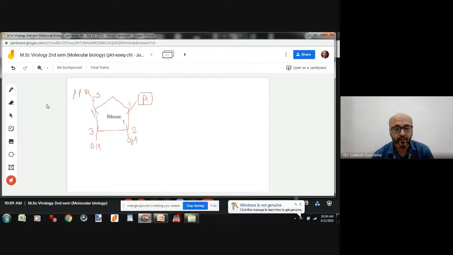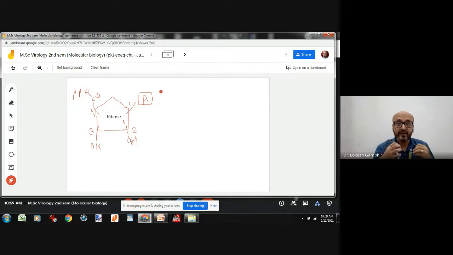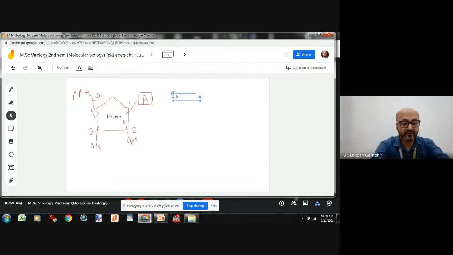RNA molecule. Now, suppose this is the first nucleotide. I told you we are talking about the formation of RNA. Now, suppose the RNA is being formed. Then what is RNA? RNA is a polymer of these nucleotides. What are these nucleotides? These nucleotides are called ribonucleotides, which are given the short form NTP, nucleotide triphosphate, because three phosphate molecules are attached. So what kind of nucleotide are there? Ribonucleotides. So it's a polymer of ribonucleotides.